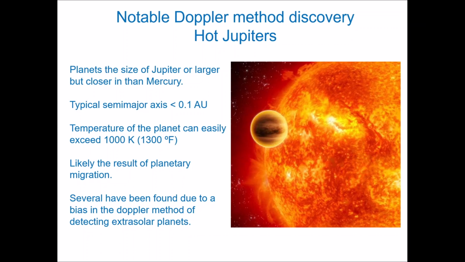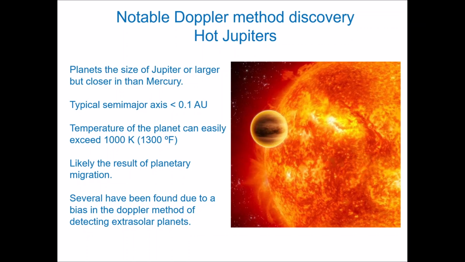We believe now that we are catching planets in the process of a migration. It's very likely that these hot Jupiters were not hot to begin with. They actually existed far out in their solar systems, and something caused them to get pushed closer to their parent star. And they won't stay this way.